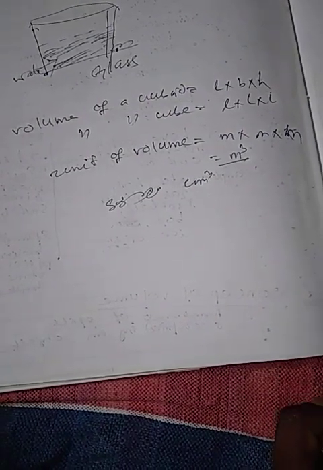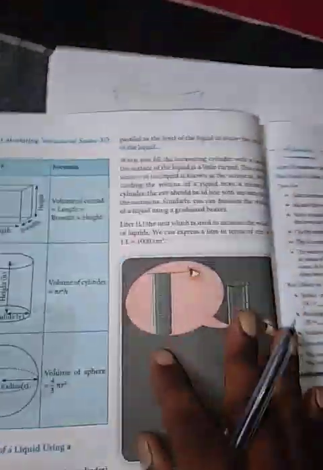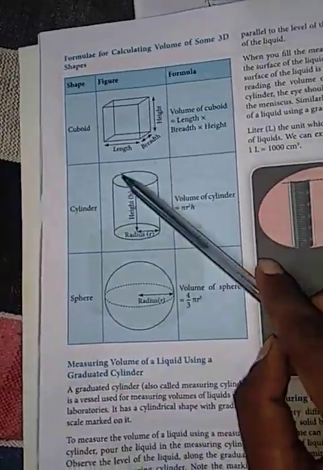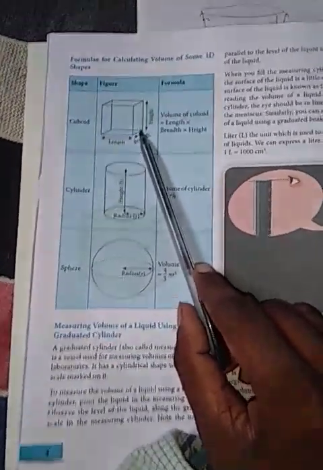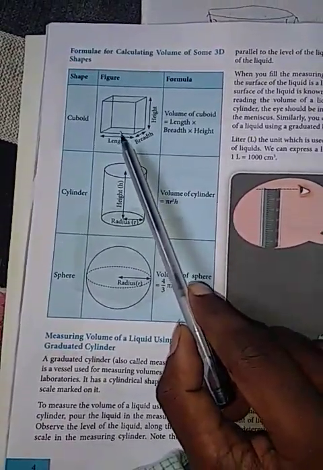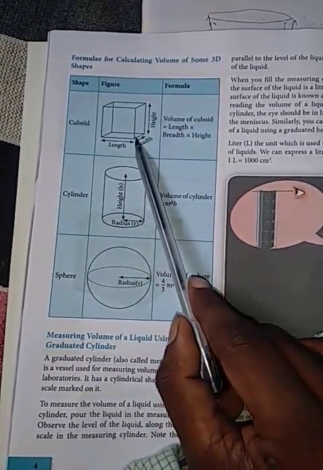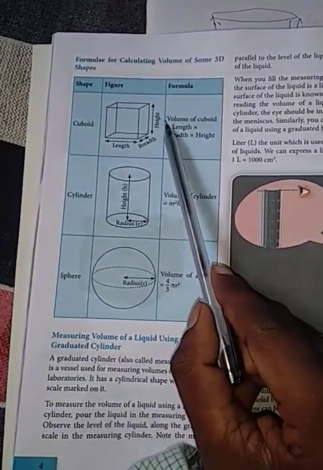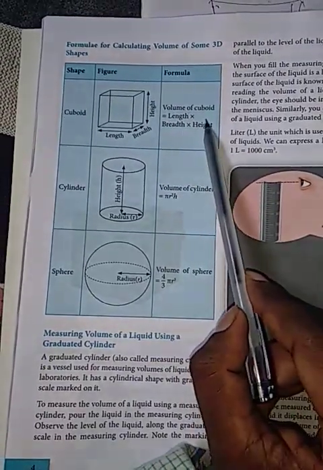We can calculate the volume of cuboid, cylinder, sphere and some other three-dimensional figures by using different formulas. Now let us see some formulas used to measure the volume of three-dimensional objects. Cuboid is a three-dimensional object which has length, breadth, and height. Formula to find the volume of cuboid is length into breadth into height.